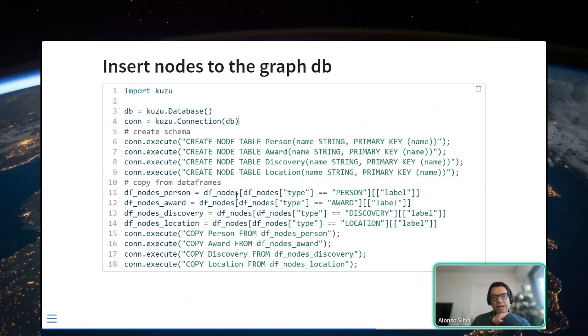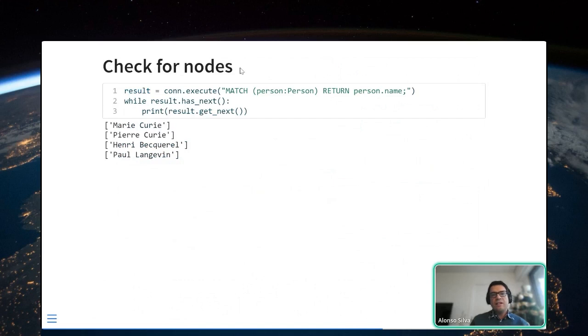And you're just going to add these data frames to the graph database. Just to check that things are working, I do this. So this is similar to SQL. You get match person, return person name, and you get all these person names from the database. So it seems to be working.